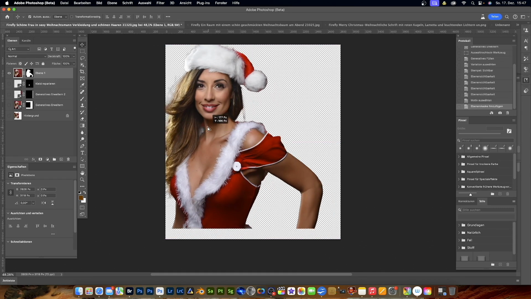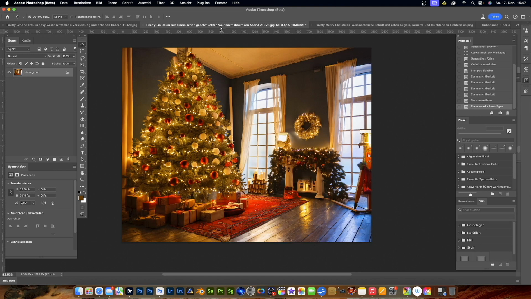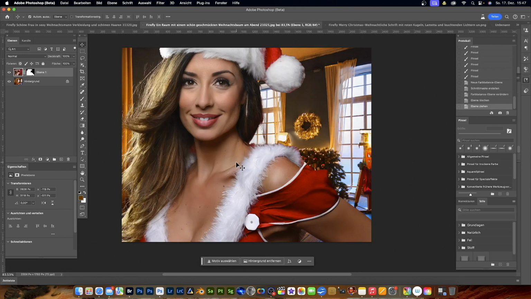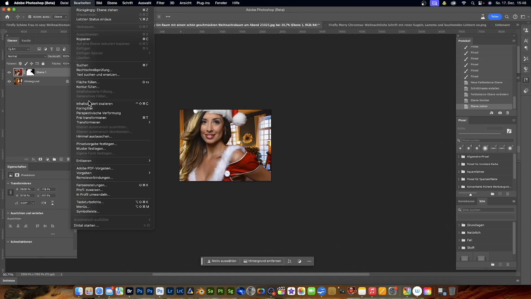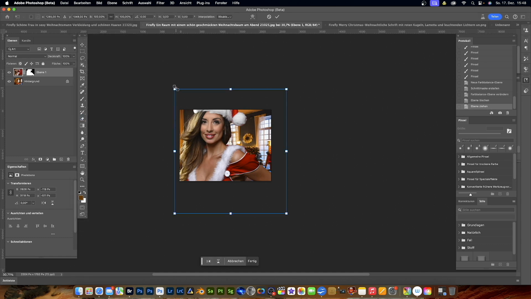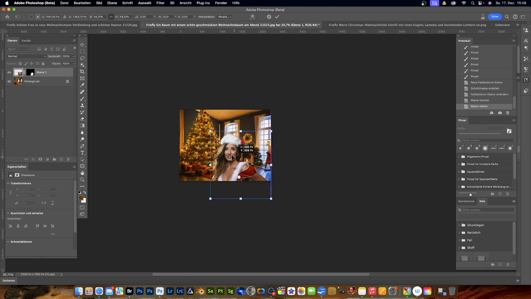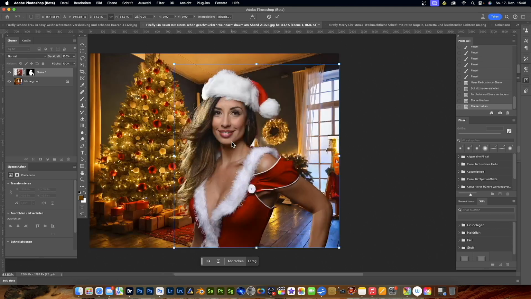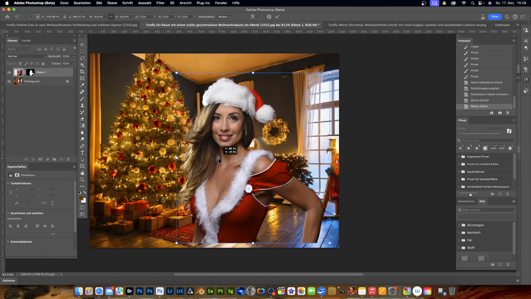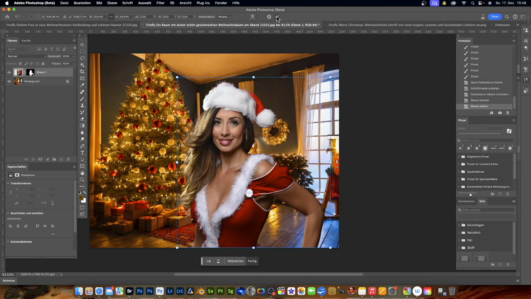I'm putting this on my wallpaper and now I'm dragging the person onto it, and look at the hair. How mega it's now recognized here. But we're going to go into detail soon. Then Edit, Free Transform, and I will now make the person smaller. I'm going to place this here so that it fits nicely in the picture. It should stand out a bit in the foreground. Maybe it's too big. A bit smaller, maybe like this. This is how we do it.